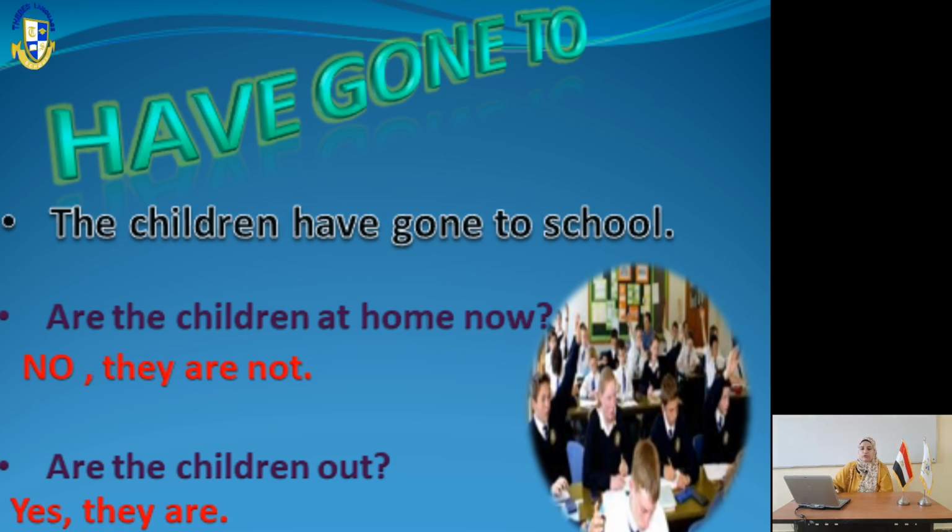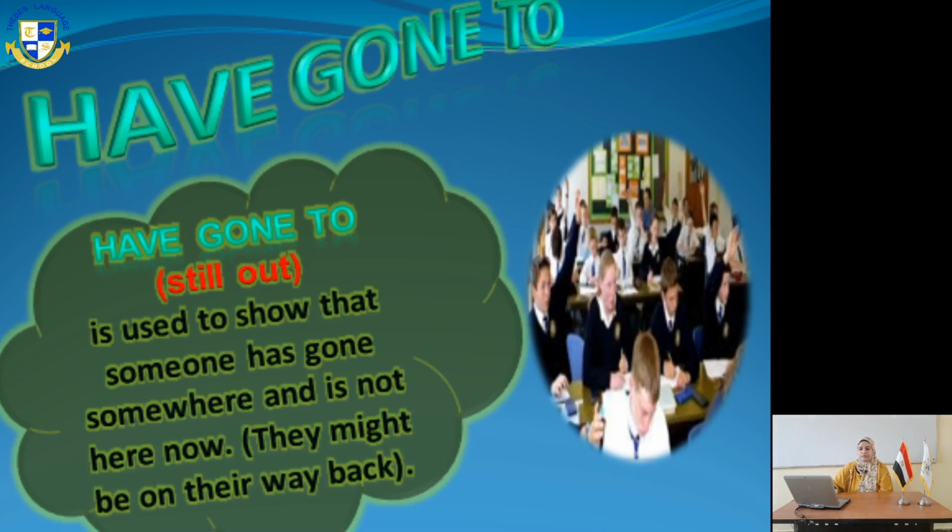Then slide number 14. As we said, have gone to means still out. It is used to show that someone has gone somewhere and he isn't here now. They might be on their way back. Then slide 15.